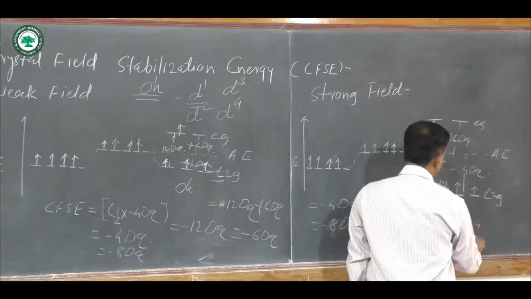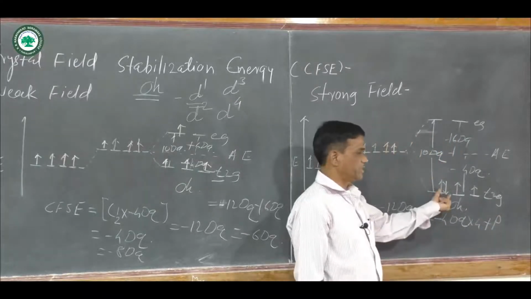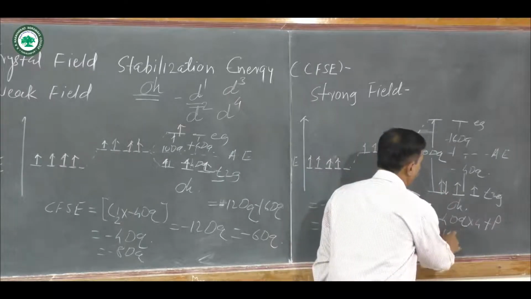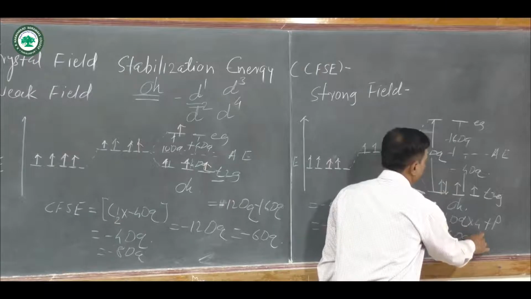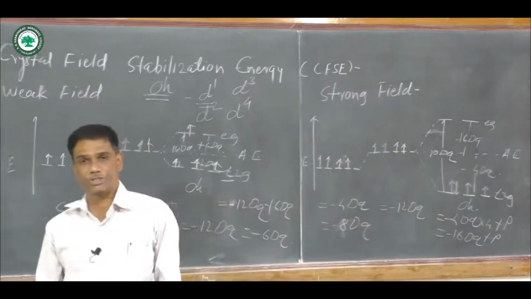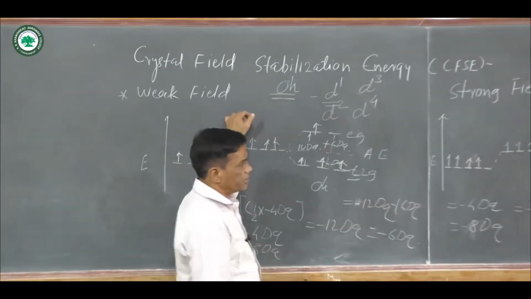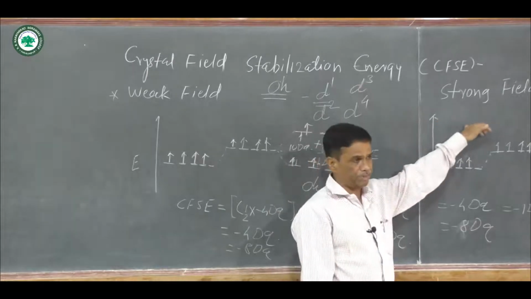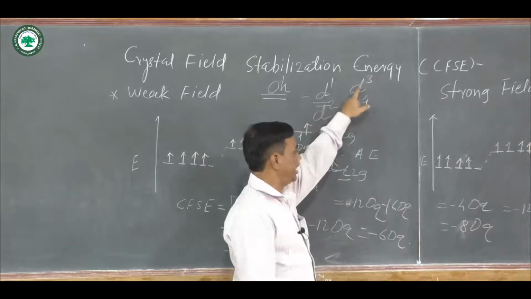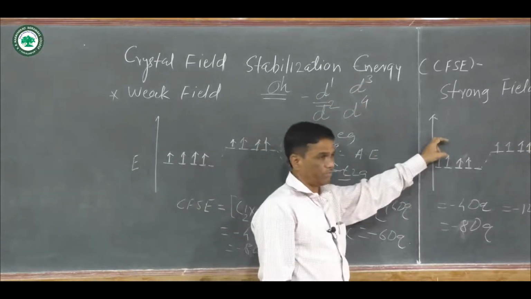multiplied by 4 plus P. P indicates the pairing energy. One pair is formed here, electron pairing is there, and that is equal to minus 16 Dq plus P. Means for a d4 system, weak field stabilization energy is not equal to strong field stabilization energy. Only for d1, d2 and d3 systems, weak field is equal to strong field.